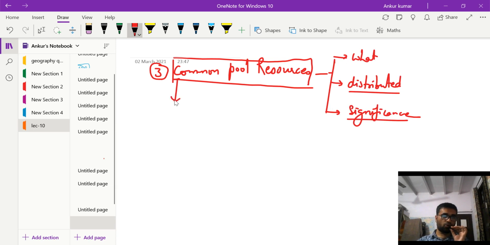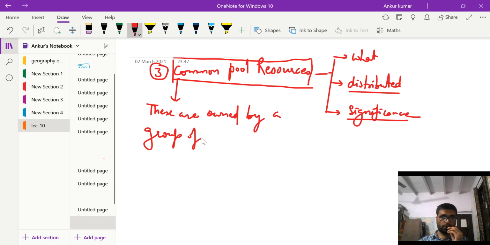So first of all, what are common property resources? Common property resources are owned by a group of people, and they have common access to them.